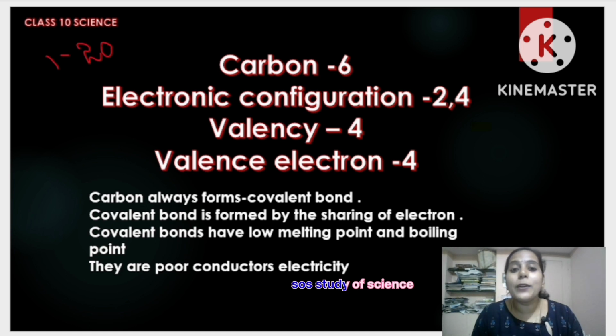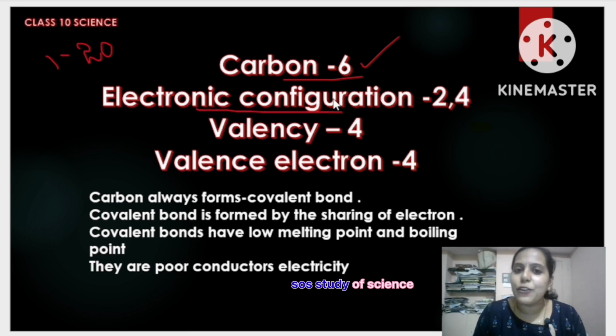When I talk about carbon, what is the atomic number of carbon? The atomic number of carbon is 6, my dear students. Now the atomic number is completed. What else do you have to learn? The basic things about carbon. Next, you have to know about the electronic configuration of carbon. What is meant by electronic configuration?